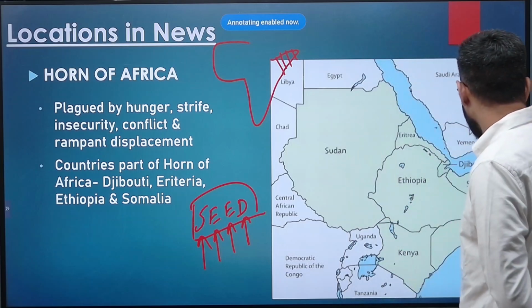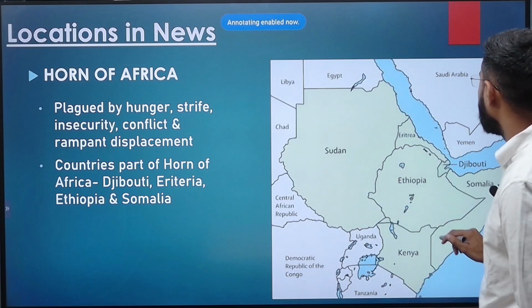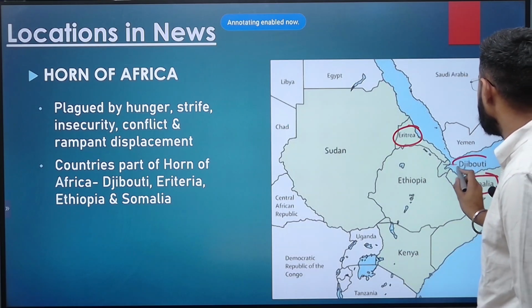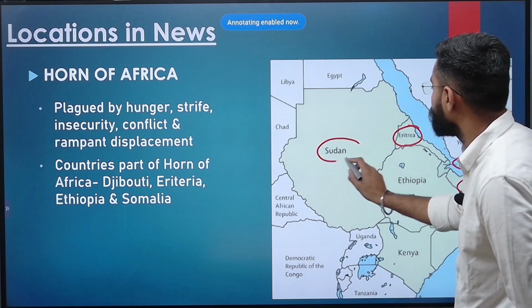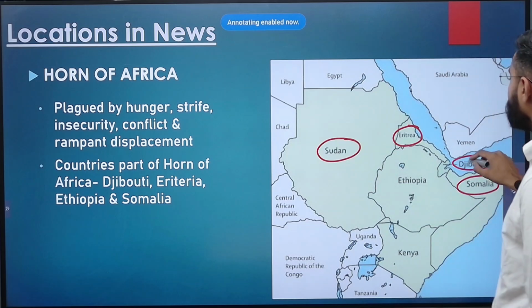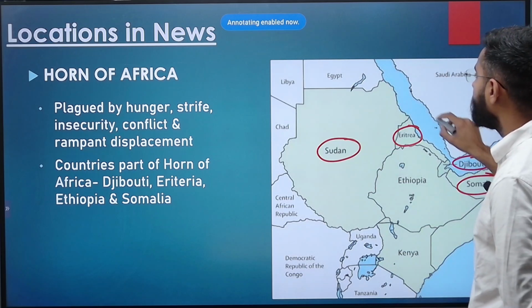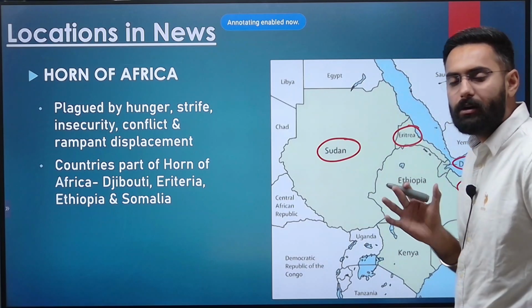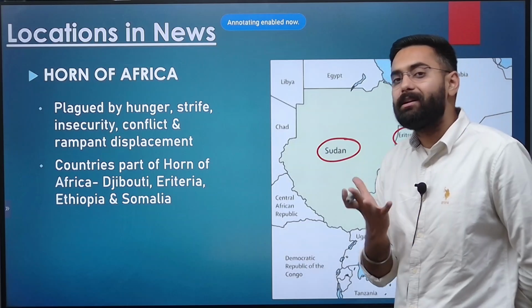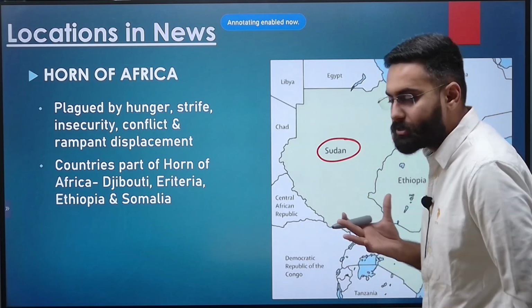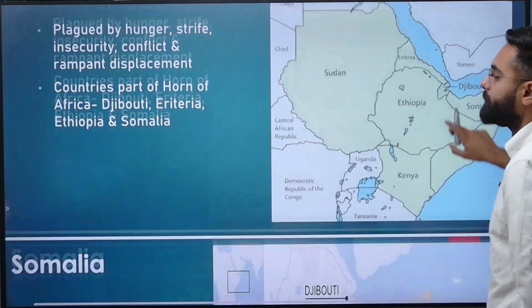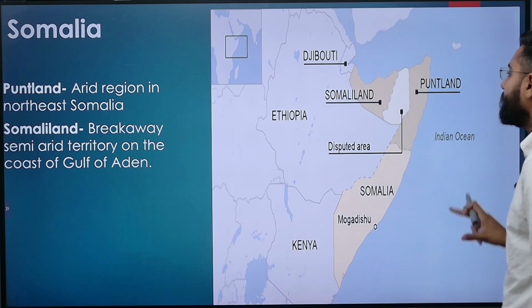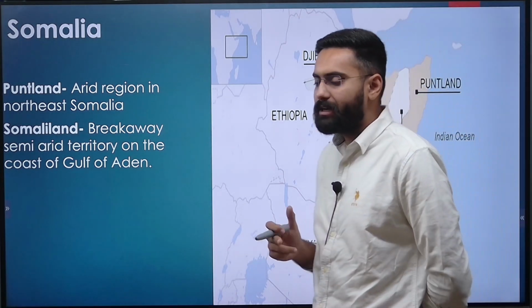So now going forward, if we look at the map here, this is where Eritrea is located, this is Somalia, this is your Djibouti and this is your Sudan. Then this is again the Bab al-Mandeb crossing, Gulf of Aden and your Suez Canal from the Egyptian area. So this is how you have to prepare your maps, prepare your political geography for international relations and for the UPSC Prelims 2025. Now coming forward, as I told you, there is one country which is part of your Horn of Africa, which is Somalia.